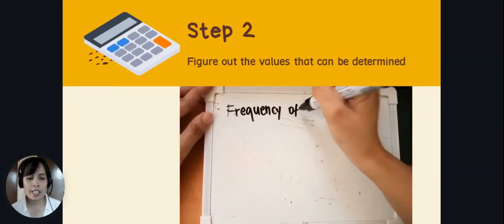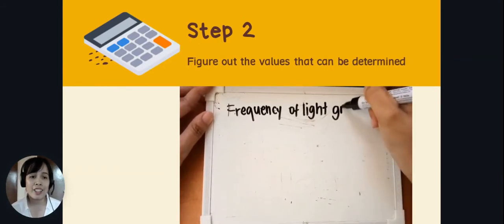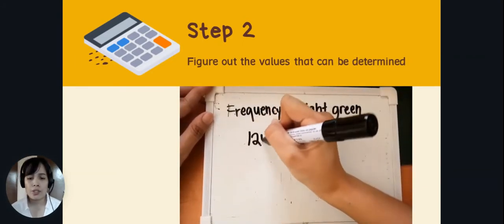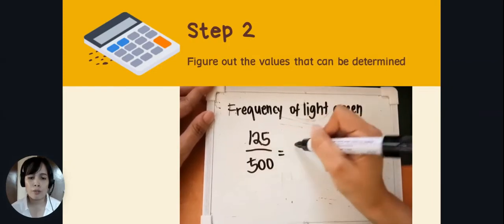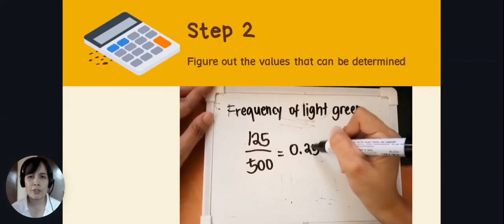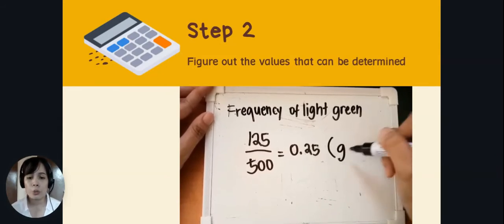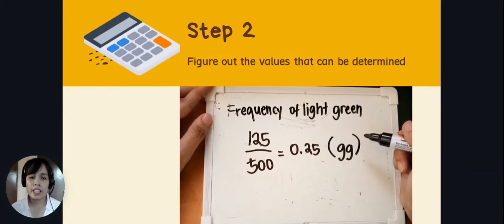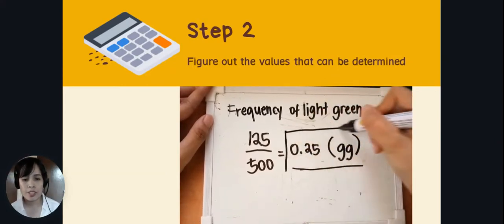Let's go to the second data. We need to find the frequency of the light green frogs. To solve for that, you need to divide the number of light green frogs over the total number of frogs. That's 125 divided by 500, which is equal to 0.25. Now, we all know that the light green frogs are all homozygous recessive. So this data can be used.